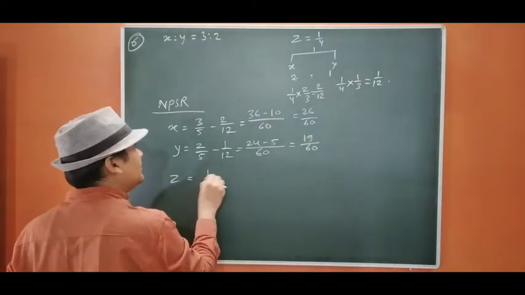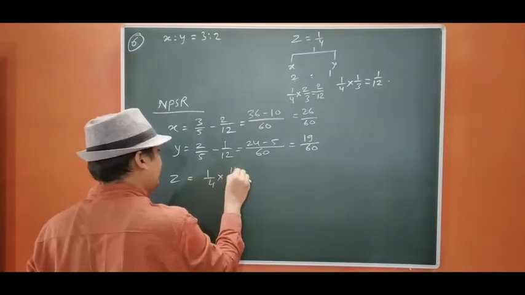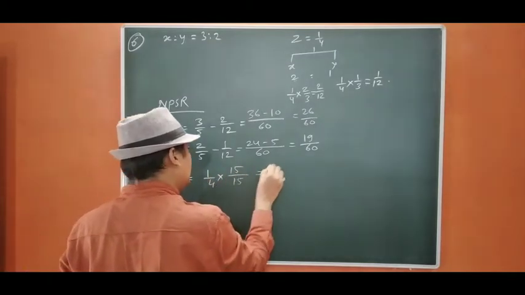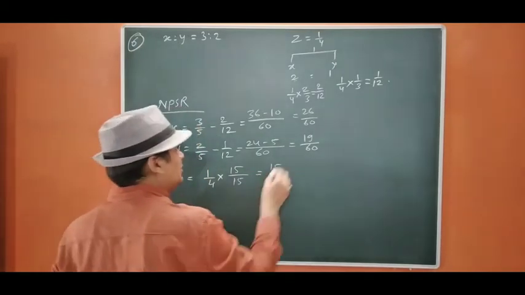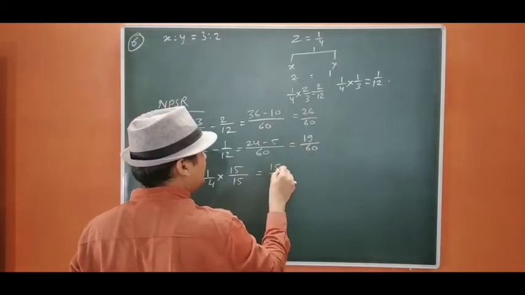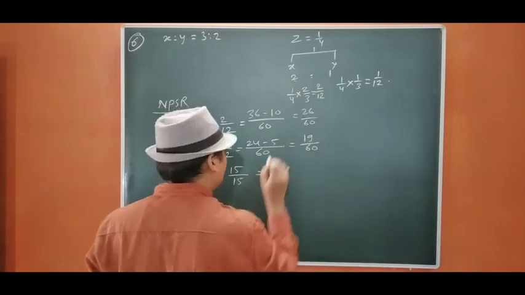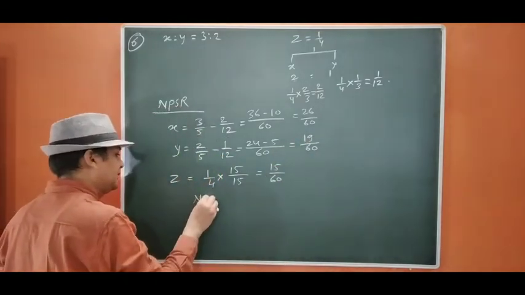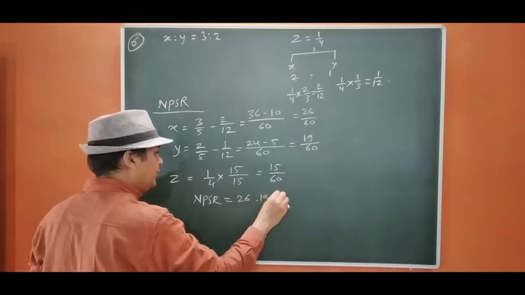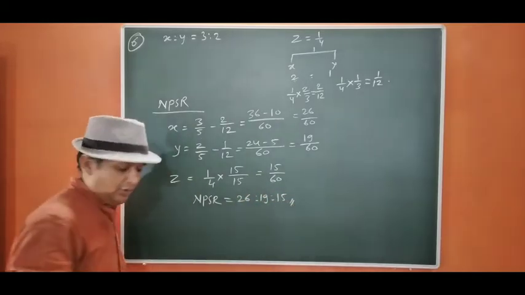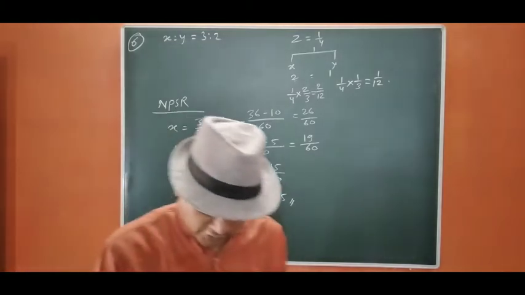Okay, and this is 1/4. To make it 60, we have to multiply with 15. It will be 15/60. Okay, so this is going to be 30, 45, 60. Okay, so new PSR is 26:19:15. Okay, now we move to next question.